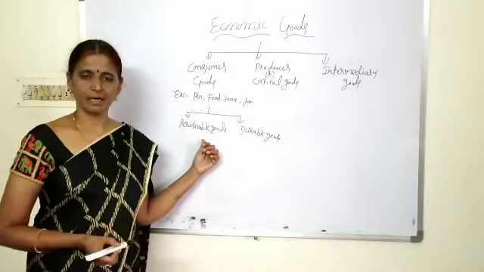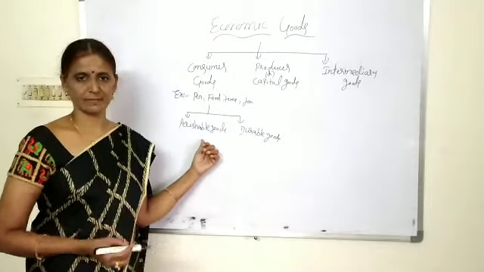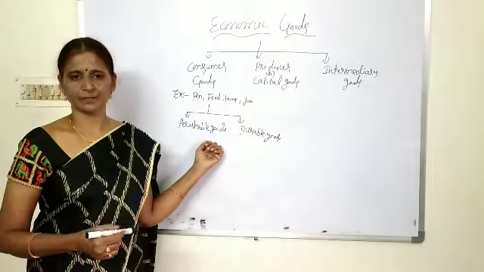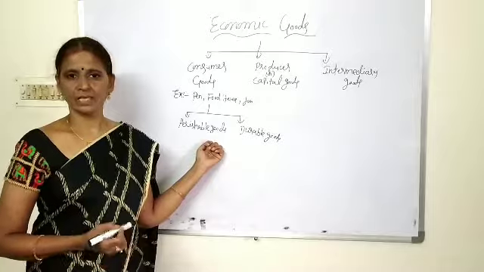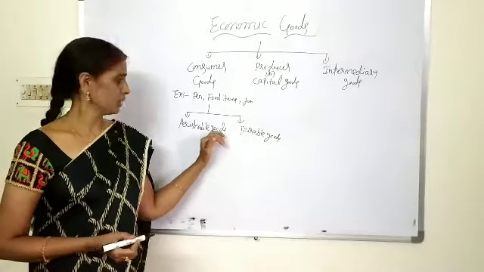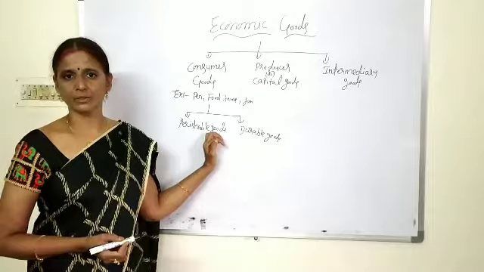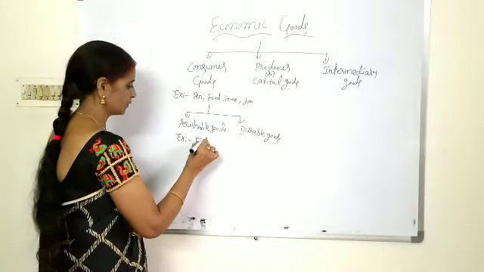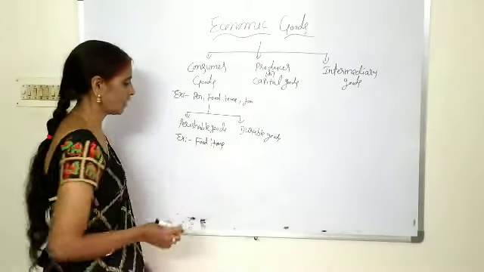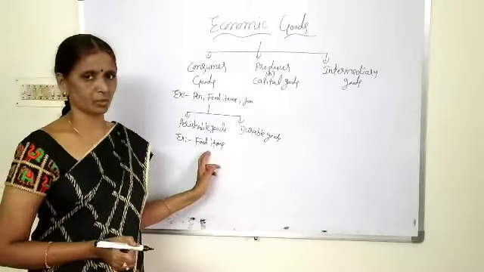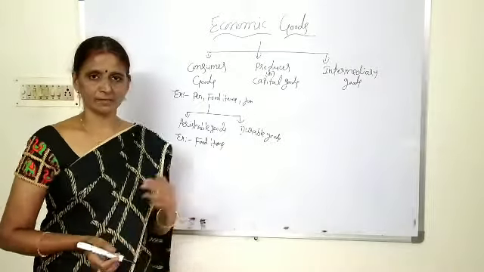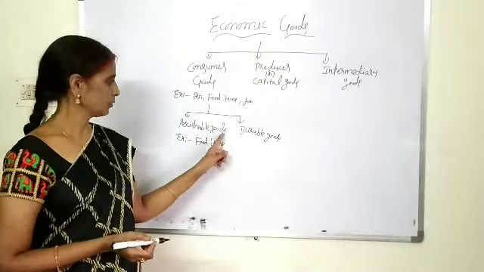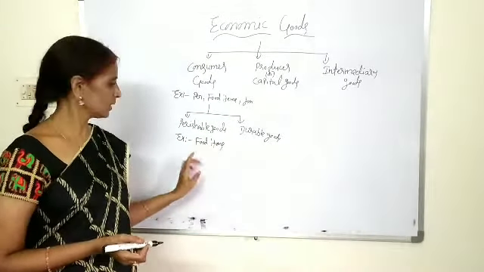For example, children, all the food items and beverages, for example water: their utility will perish with a single use. All food items, fruits, bakery items, whatever it may be, come under the category of perishable consumer goods. A consumer good which satisfies our want directly and perishes with a single use is called a perishable consumer good or single use consumer good.